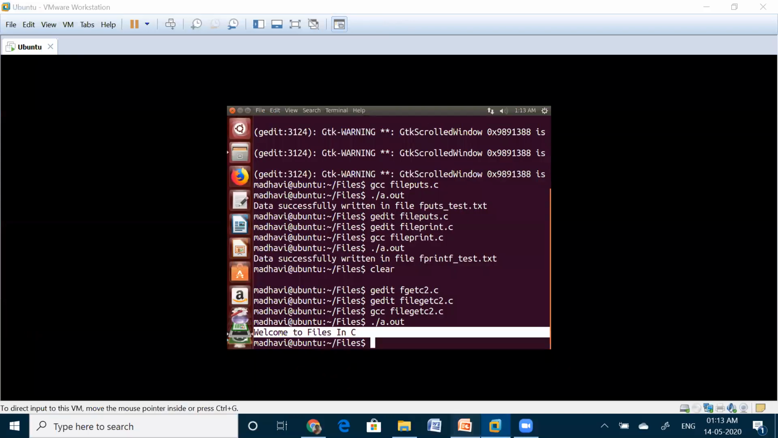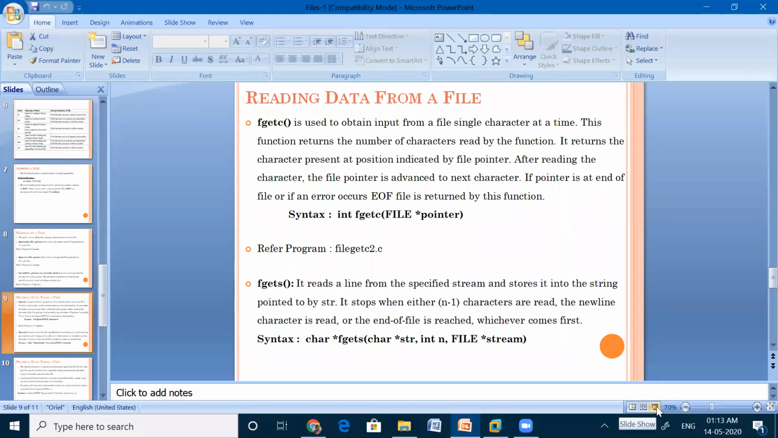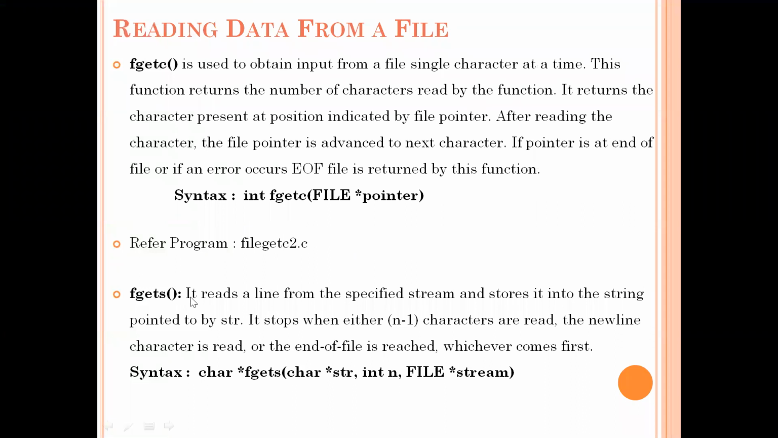Okay. Now come back to the next function, the fgets function. This fgets function reads the contents from the specified file. But here, this fgets function reads contents line by line instead of character by character. This fgets function reads the contents line by line.